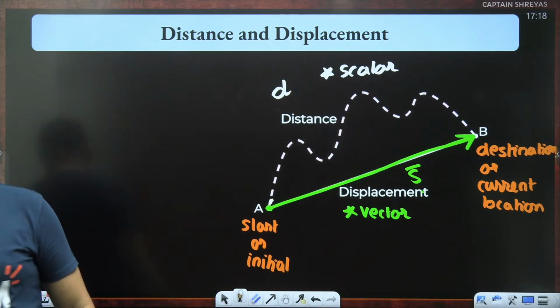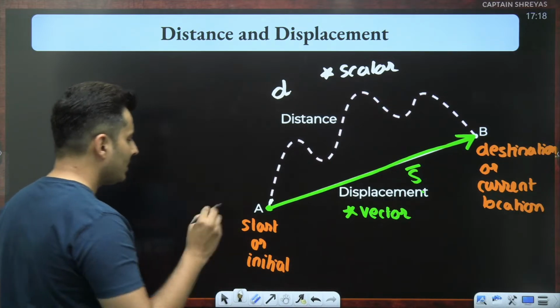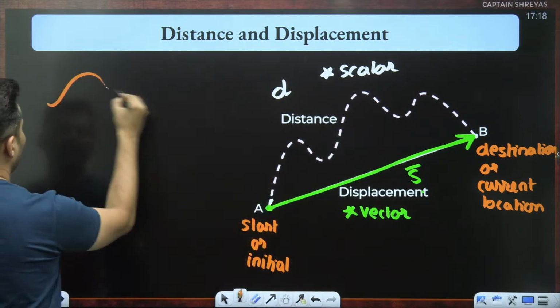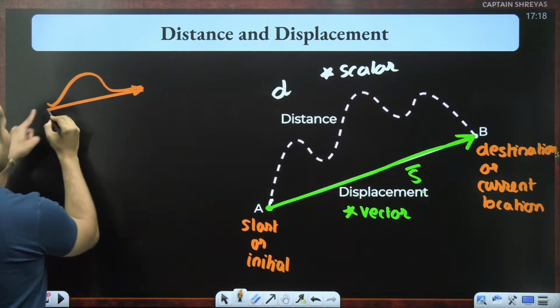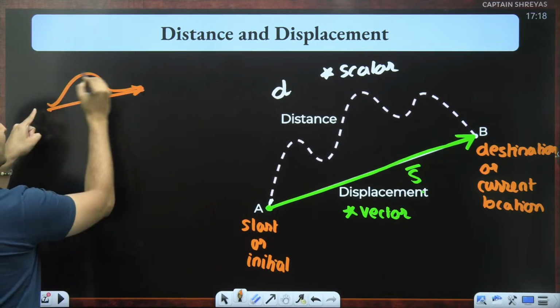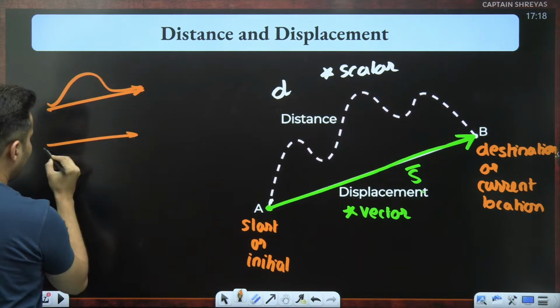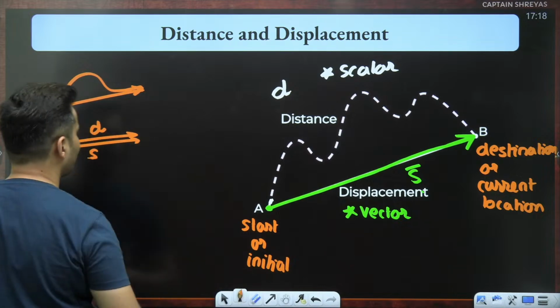Yes. So basically, my displacement will be zero. Distance traveled will be there. In fact, you will see in most cases, if I join a line from the initial to the final point, the distance will be more than the displacement, unless I traveled only in a straight line, then the distance and the displacement both will be the same.